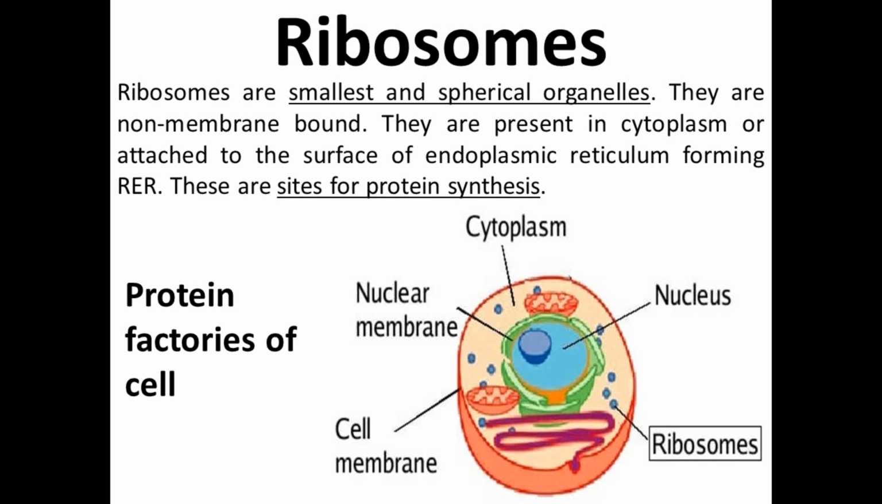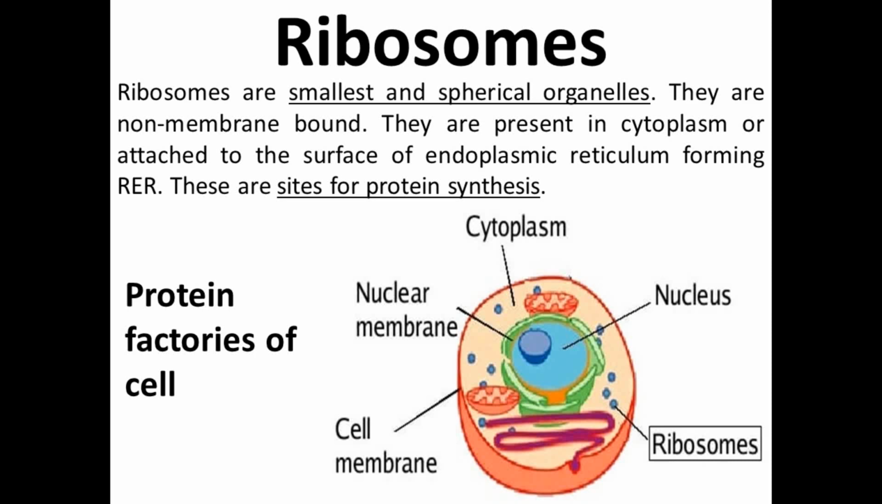Next one is ribosomes. Ribosomes are the protein factories of the cell. These are the smallest and spherical organelles. They are non-membrane bound. Means the ribosomes are non-membranous cell organelles. Please remember it. They are present in the cytoplasm or they are attached to the surface of endoplasmic reticulum.